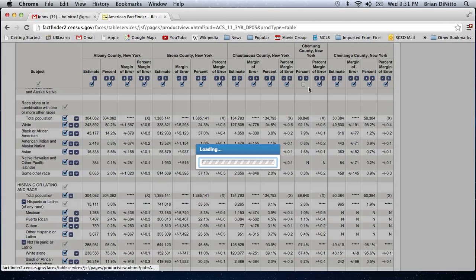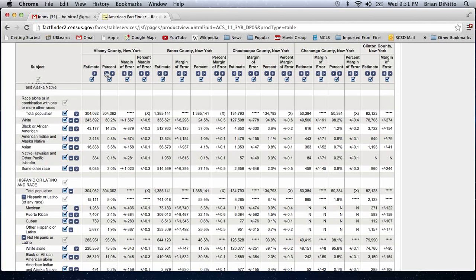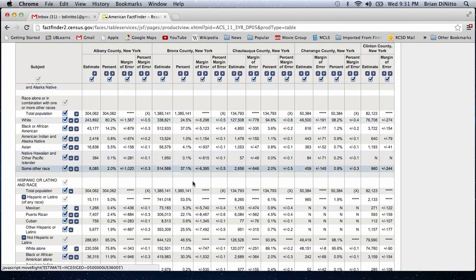You can also modify the column placements within a table. So you can see in Albany County, it has the estimate of population, 15,000. Then it has the percent margin of error and percent margin of error. Actually, I already changed that one. Let's look at this one. Estimate and percent, I would like to put them next to each other. So what I can do is click on the left side of percent, and it will put the estimate and percent next to each other.